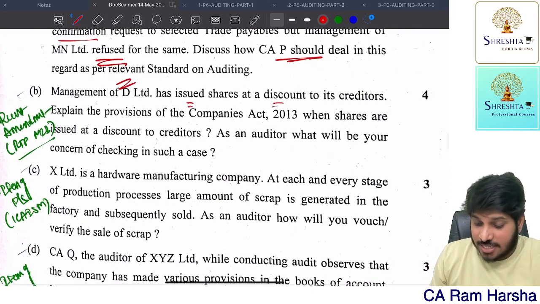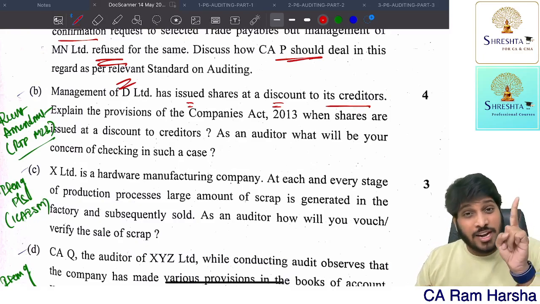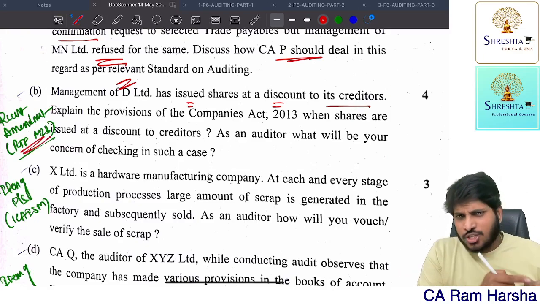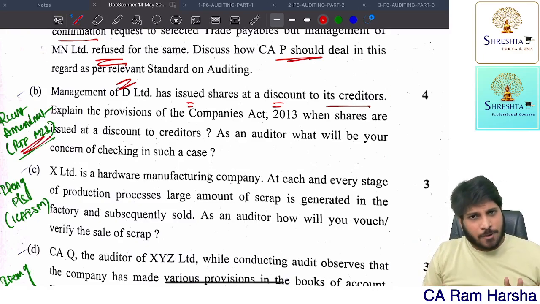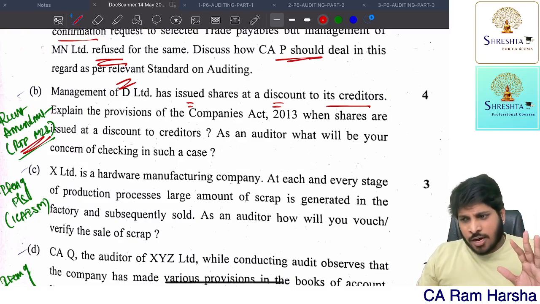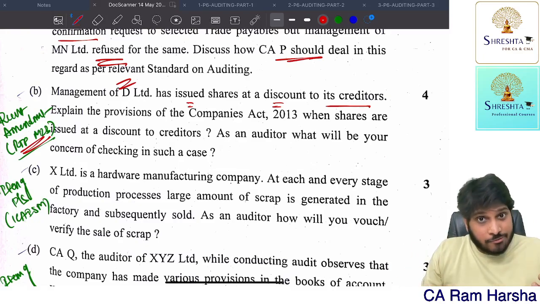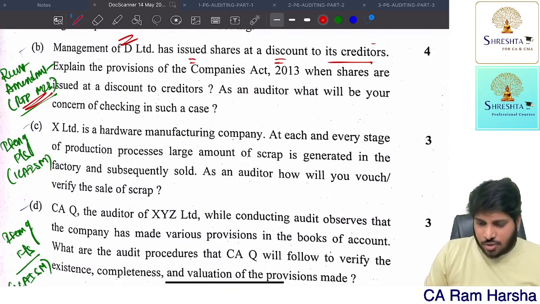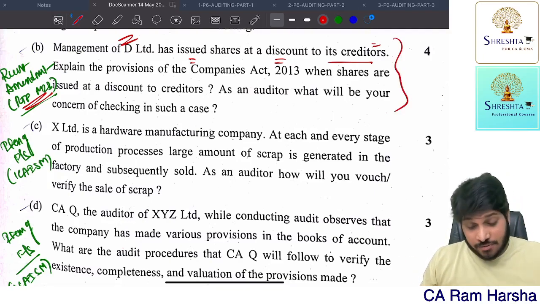Management has issued shares at a discount to creditors. Issuing shares at a discount is prohibited only in one case, only in a scheme of, maybe, a court. This is actually an amendment in RTP. You just open my RTP video. In the first 10-15 minutes, I think this is what I spoke. Now a company can issue shares at a discount only in a case of arrangement entered into with a bank for non-repayment of loan, defaults, all that. X Limited, so to a creditor we cannot give. Getting it? So you need to write that amendment which has happened.